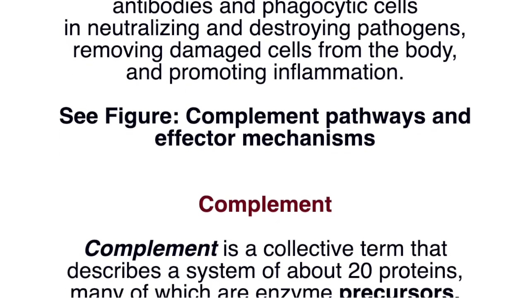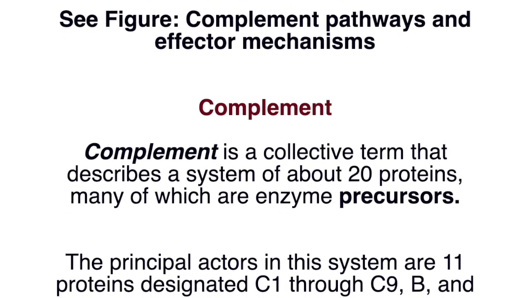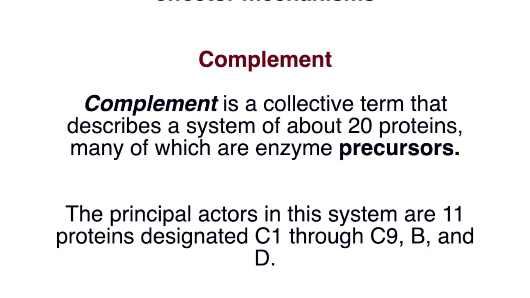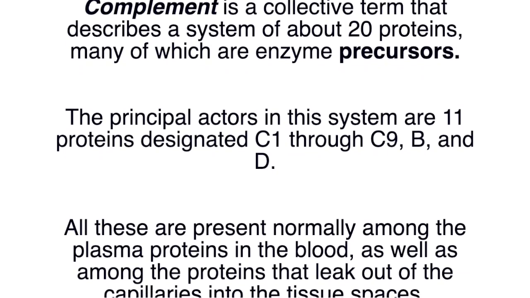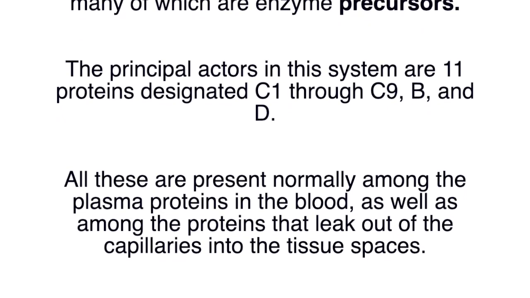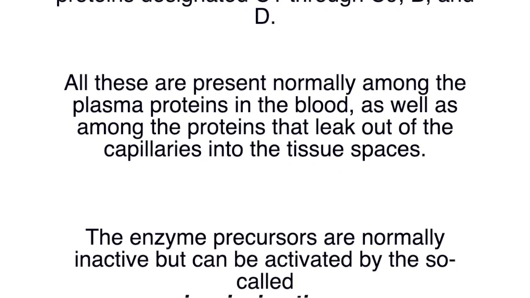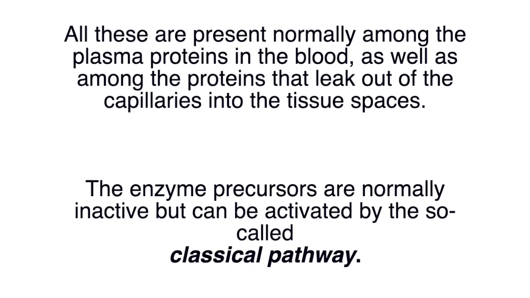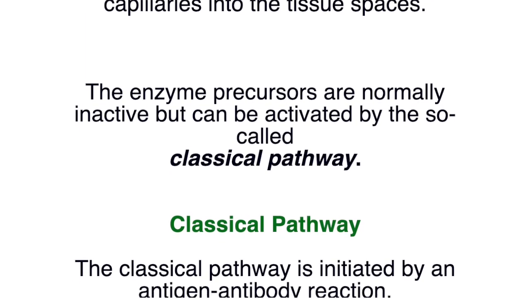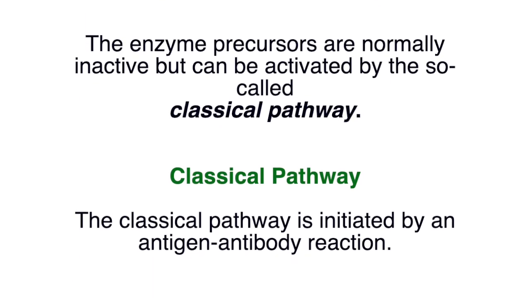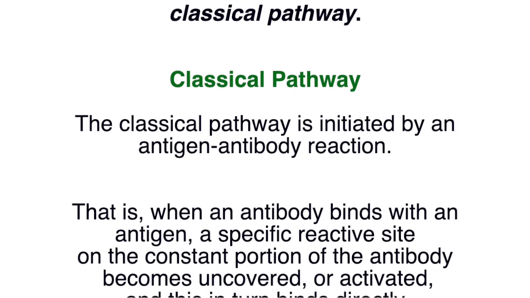See the figure again. Complement is a collective term that describes a system of about 20 proteins, many of which are enzyme precursors. The principal actors in this system are 11 proteins designated C1 through C9, B and D. All these are present normally among the plasma proteins in the blood, as well as among the proteins that leak out of the capillaries into the tissue spaces. The enzyme precursors are normally inactive, but can be activated by the so-called classical pathway. The classical pathway is initiated by an antigen-antibody reaction.